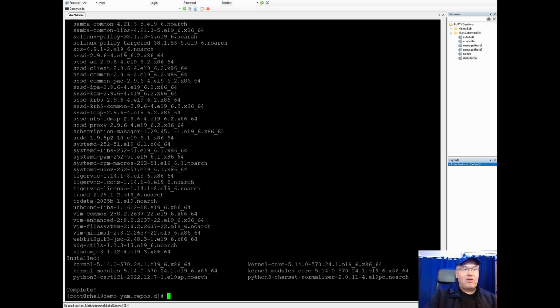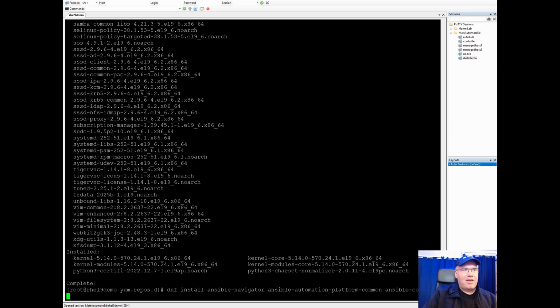Now, to do that, you just do dnf install ansible-navigator. And at this point, some of these are probably redundant, but ansible-automation-platform-common, that's a long one. And I believe there's ansible-core. Double check. We'll find out. So yes.